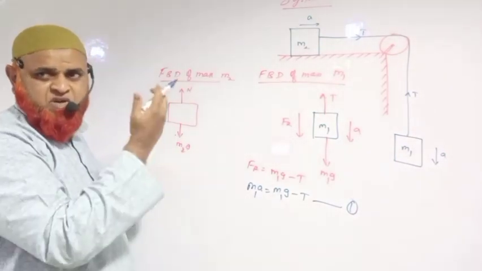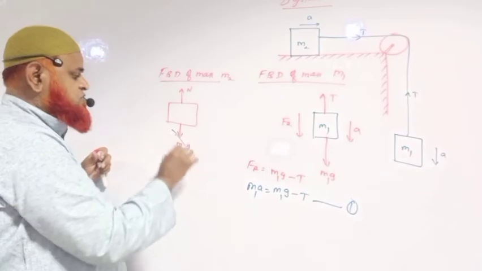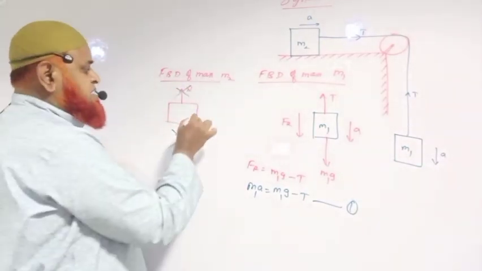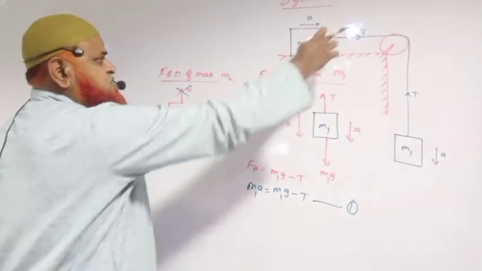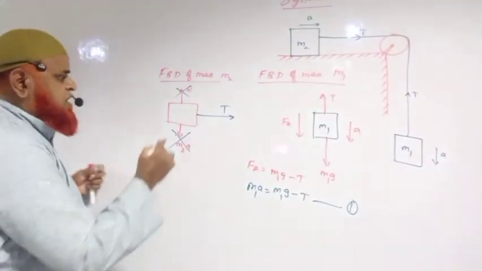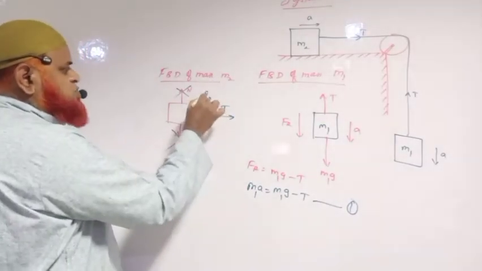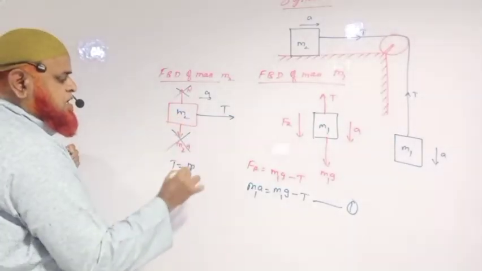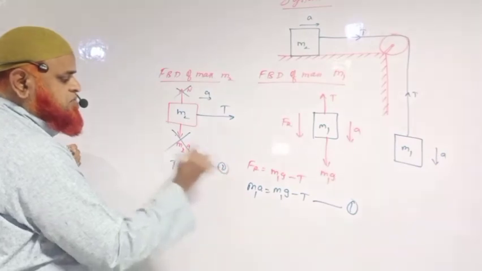Is the block moving upwards or downwards? No. So these two forces are getting cancelled here. Then the resultant force acting is only tension, acting right side. The block is moving right side with an acceleration A. So tension is going to become M2 into A. This is equation number 2 here.